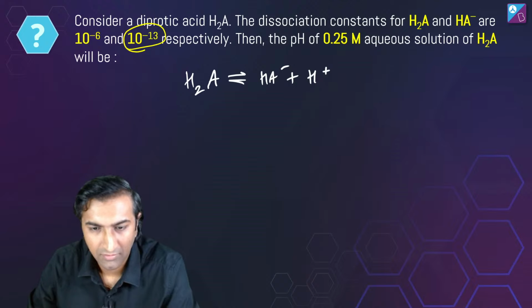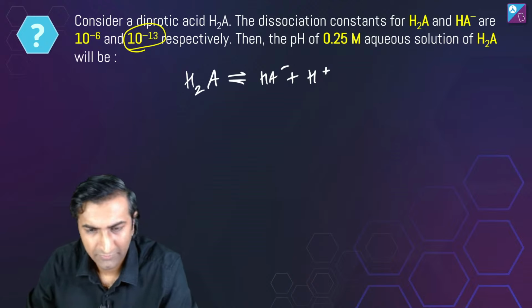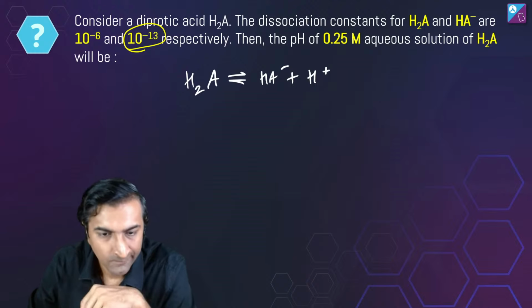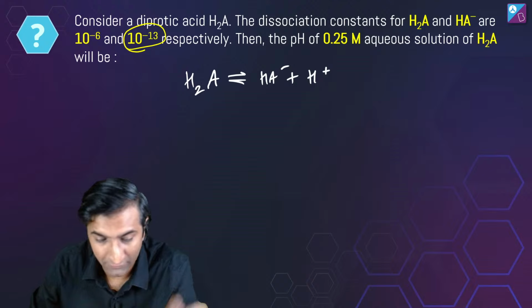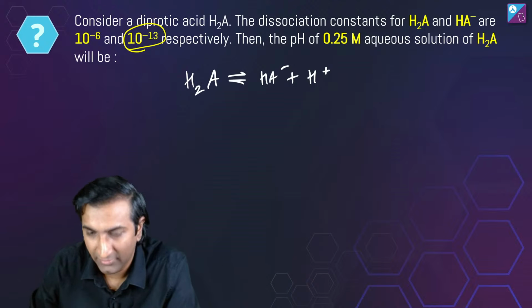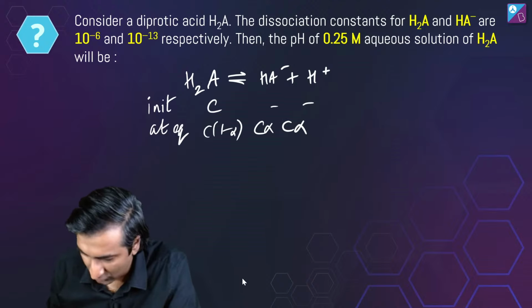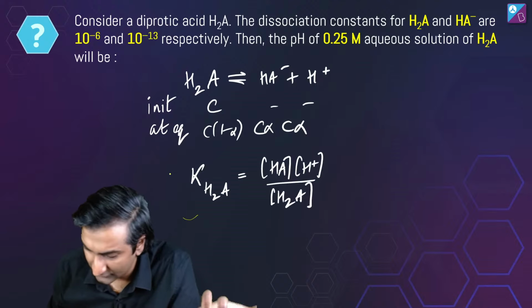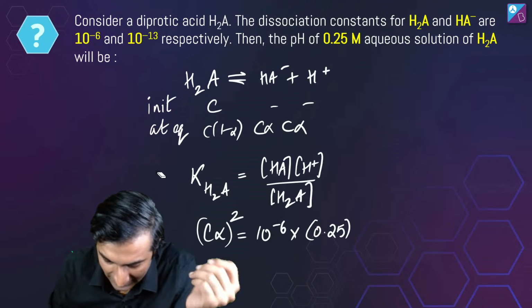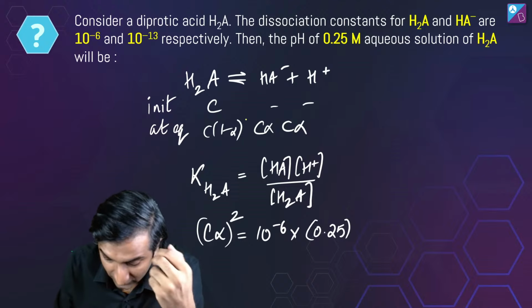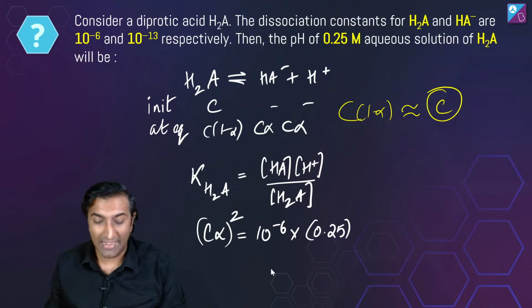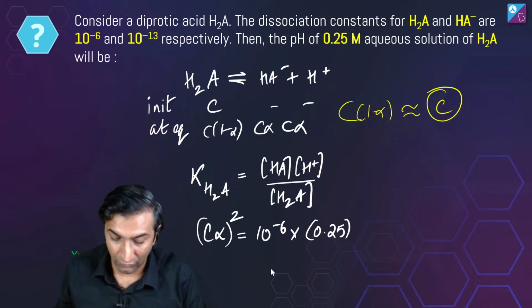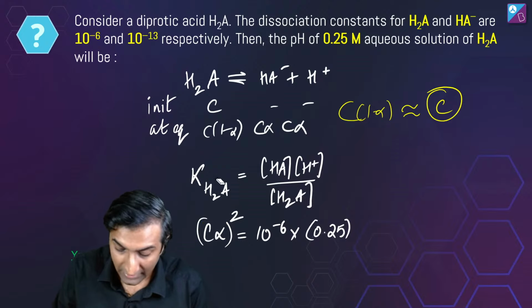Working. So what did you do from here? Same thing, right? You write the equilibrium expression, write the initial moles and all of that, write the final moles. K of this is simply going to be C alpha square. I assume that C into 1 minus alpha is almost equal to C itself, we have been doing all these same things, but I don't do that now. See, I am going directly to find C alpha now because I need that.